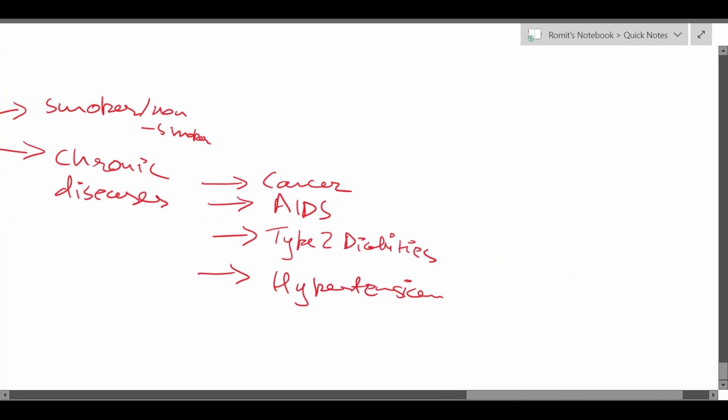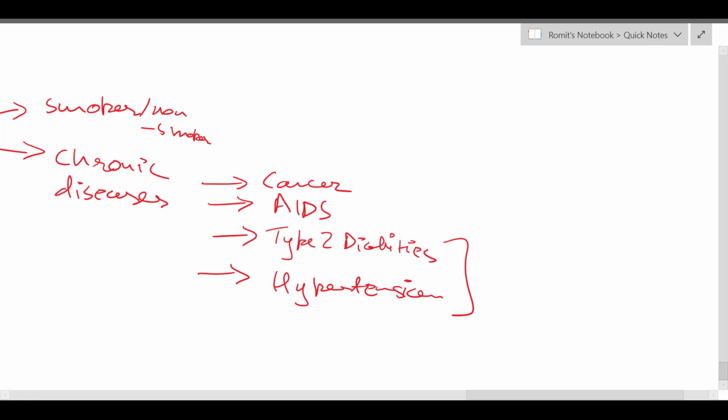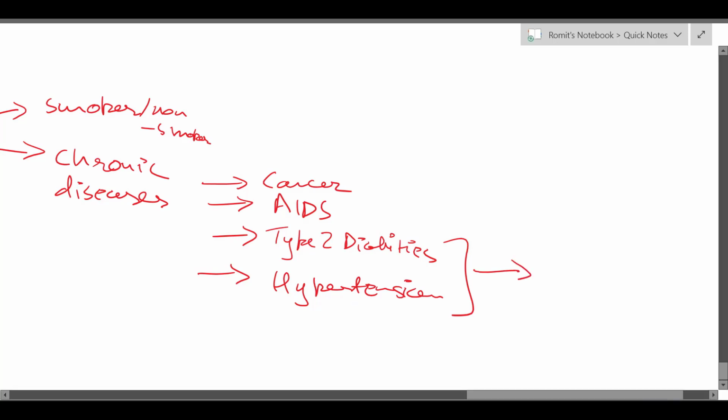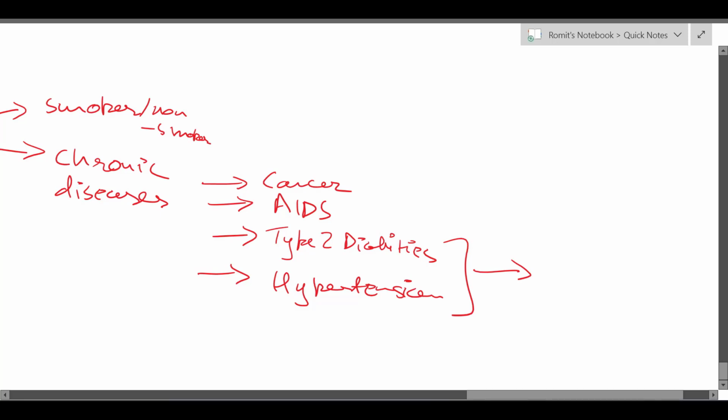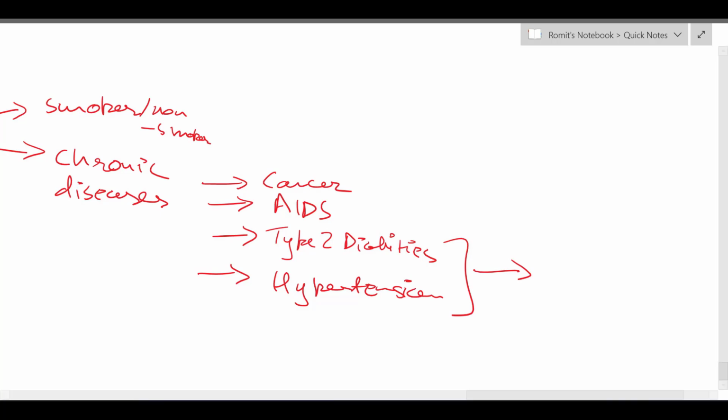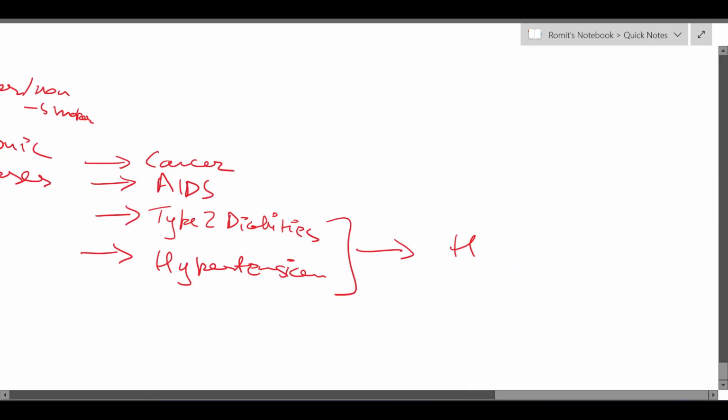And for these cases of policyholders where there are some chronic comorbidities, these are more risky lives, right? So for these cases, mostly in case of common diseases like type 2 diabetes and hypertension, which are very common in the population, and they act as comorbidities, that is, they increase the risk of death for these policyholders. Usually a higher premium is charged.